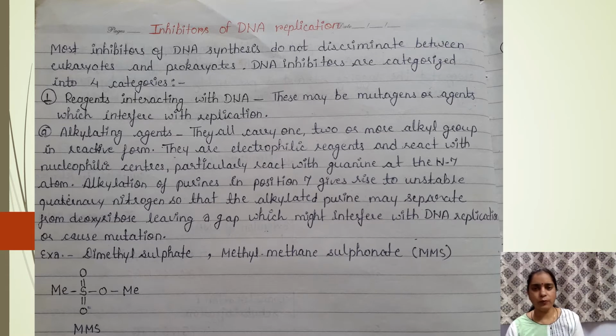And alkylation of purines in position 7 gives rise to unstable quaternary nitrogen, so that the alkylated purine may separate from deoxyribose, leaving a gap which might interfere with DNA replication or cause mutation, because the DNA polymerase enzyme will pause over there. Okay, examples are dimethyl sulfate and methyl methane sulfonate. This is the structure of methyl methane sulfonate.